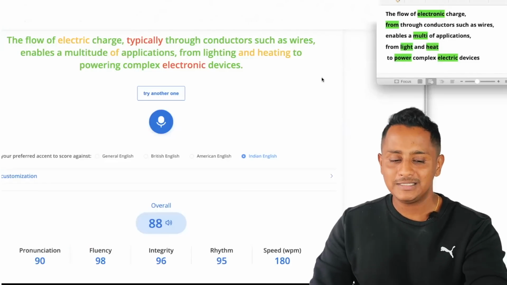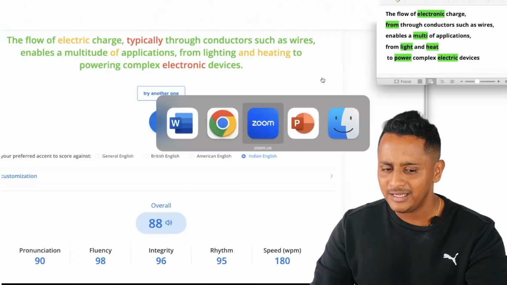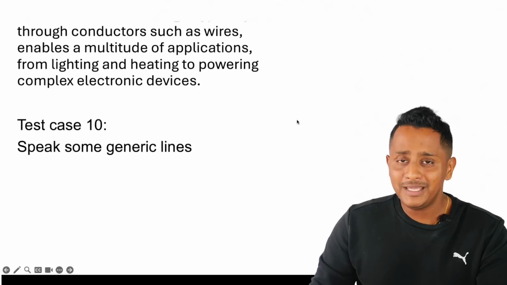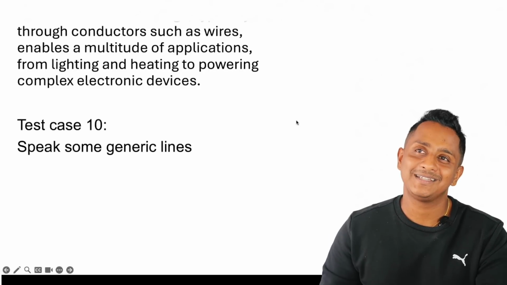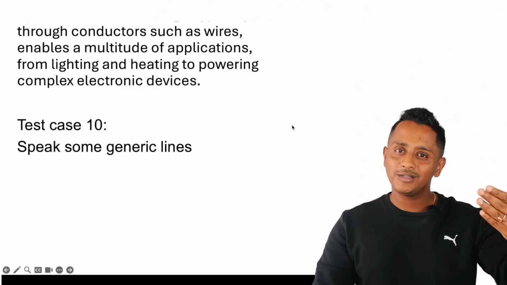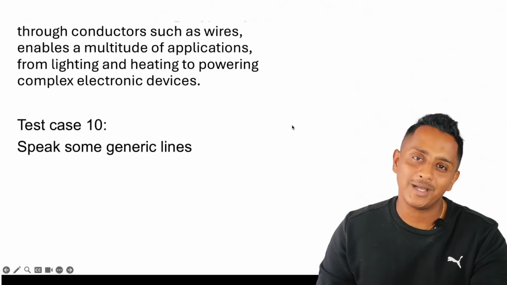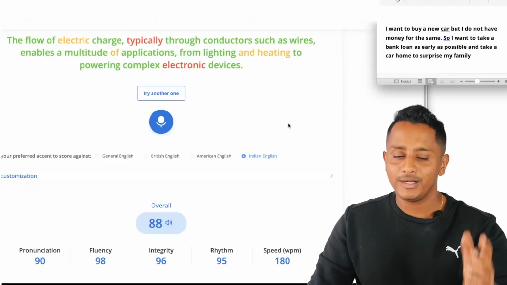So now the last two test cases are there. So what do we do? The next test case, number 10, speak some generic lines. Whatever you see in the read aloud and whatever you speak, they're entirely different. If that is the case, what marks do I get? Let's check that out.